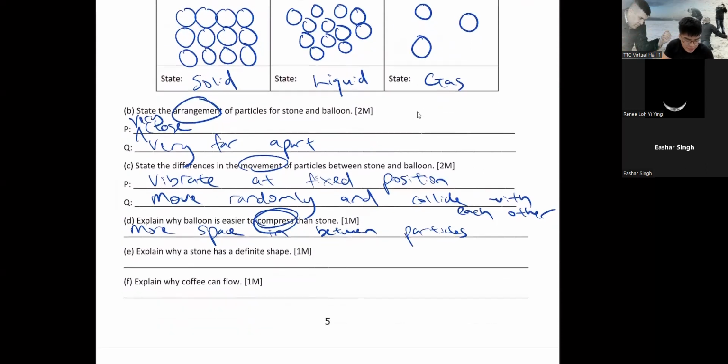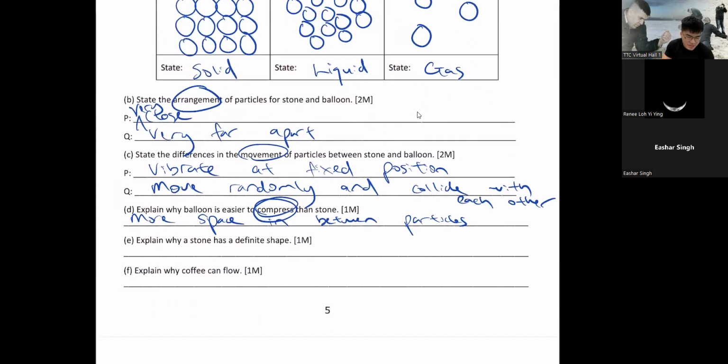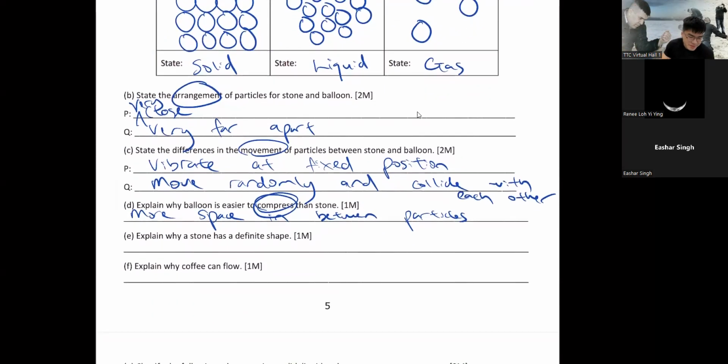So E, explain why a stone has a definite shape. Why is a stone, which is a solid, it doesn't change shape? Because the particles are held together at a fixed position. Particles are at fixed positions, right? They're standing very rigid in a box. They cannot just simply flow, not like liquid. Liquid can just flow. So that's why solids have a definite shape. You can't change the shape of a solid.